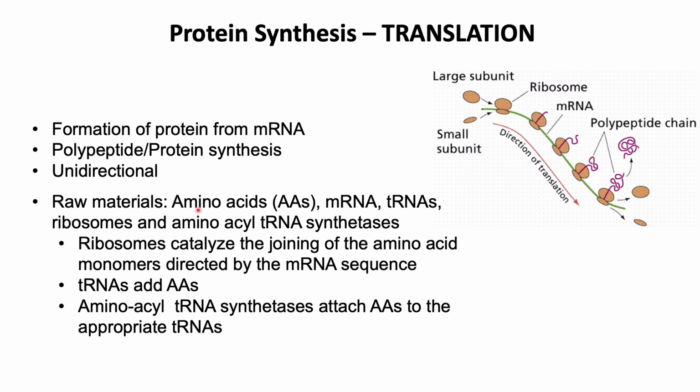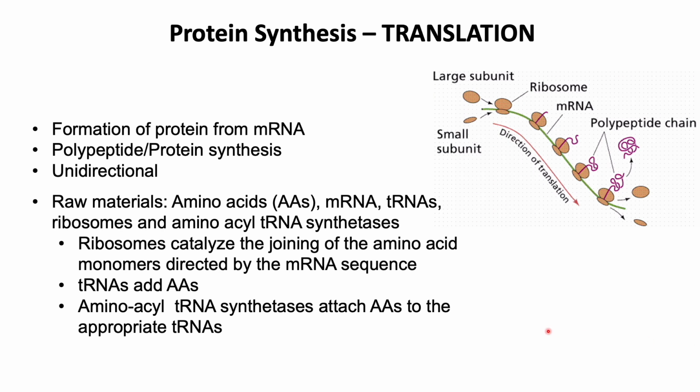So the raw materials for protein synthesis are amino acids, which is abbreviated as AAs throughout this video, and mRNA transcript, tRNAs or the transfer RNAs, and the amino acyl tRNA synthetases. So these are enzymes. So ribosomes catalyze the linking of the amino acid monomers directed by the mRNA sequence, and the amino acyl tRNA synthetases attach the amino acids to the appropriate tRNAs. So the amino acyl tRNAs act as adapters in the translation of the nucleic acid sequence of the mRNA into the amino acid sequence of the proteins.